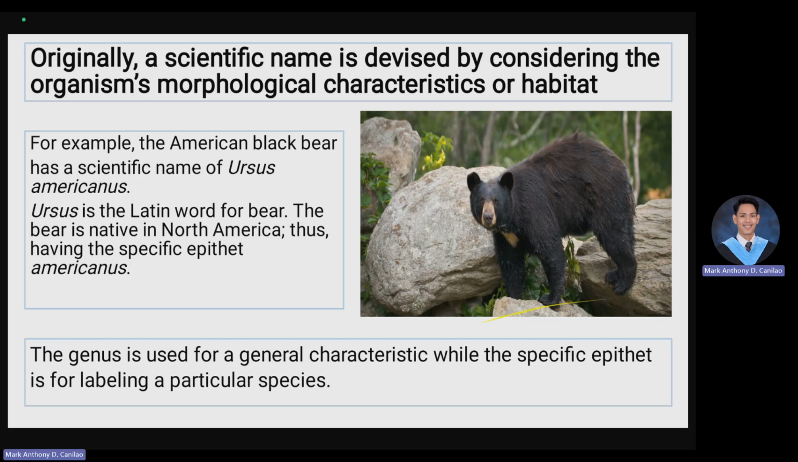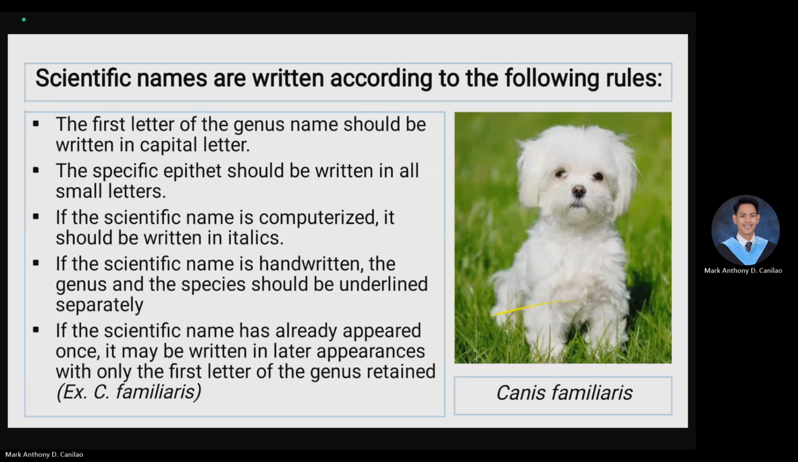Another example: today, the genus name of an organism is used to tell the closest relative of a species in terms of evolutionary relationship. For example, very close relatives of Ursus americanus are the grizzly bear, or Ursus arctos, and the polar bear, Ursus maritimus. We have here the grizzly and also the polar bear. They differ in color.